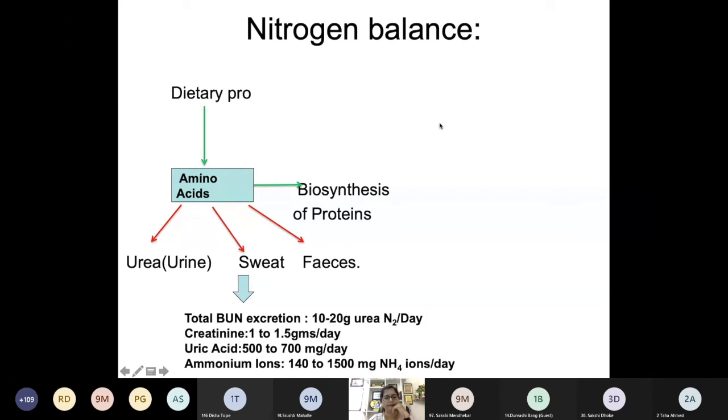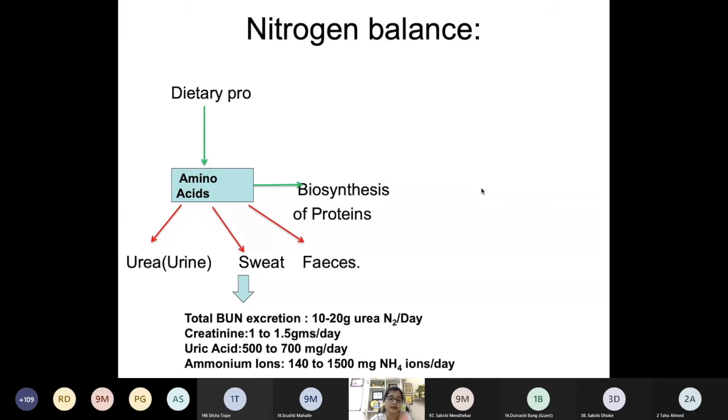Okay, what happens when you are having fever? There is more degradation of protein. More loss of protein through urea, sweat, and feces. Even there are conditions like malignancy, cancer. We think cancer is more cell growth, but as much as there is cell growth, there is equal destruction also. So that is also a cancerous condition.